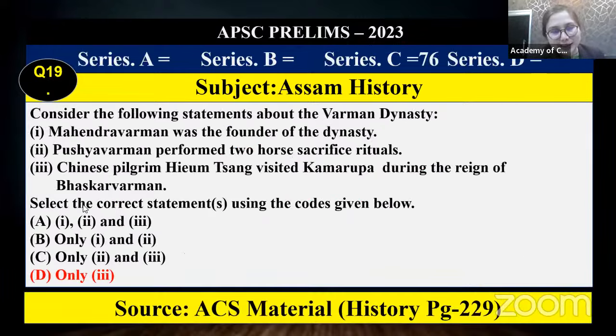Then another most easy question. From our material, directly page number 229, you can get it. Mahendra Varman was the founder of the Varman dynasty? No, Pushya Varman it was, not Mahendra Varman. Then Pushya Varman performed the two-horse sacrifice ritual, the Ashwamedha Yagya. Who performed it? Mahendra Varman did. So these two things have been crisscrossed. Mahendra Varman performed the Ashwamedha Yagya, and Pushya Varman was the founder of the dynasty. Both are incorrect.